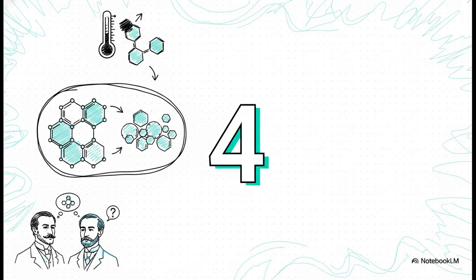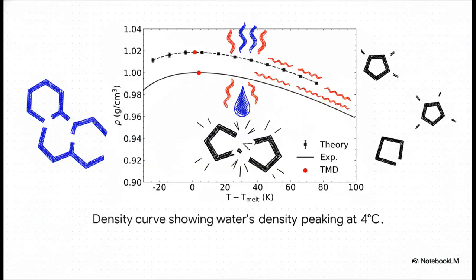Even great minds like Bernal and Fowler tried to model this way back in 1933. They proposed that water was basically a mixture of ordered ice-like structures and disordered, dense liquid structures. If we map out the macroscopic density curve, you can see the peak sitting exactly at 4 degrees Celsius. Now, as the temperature rises from 0 to 4 degrees, you would normally expect a liquid to expand, right? That's just standard physics. But here, the density actually goes up.